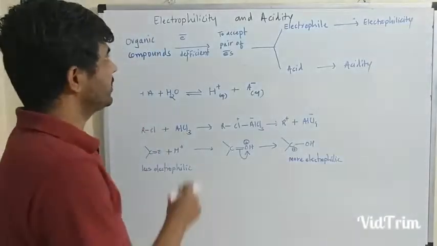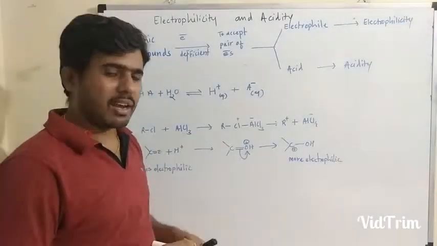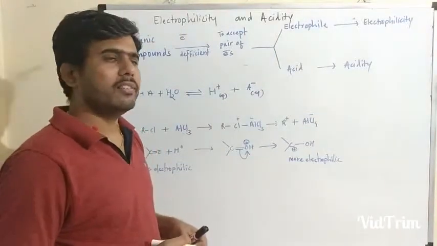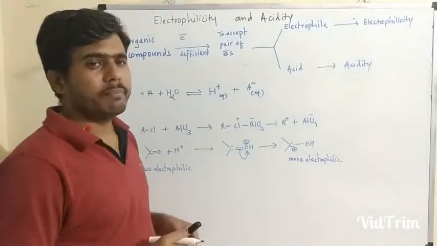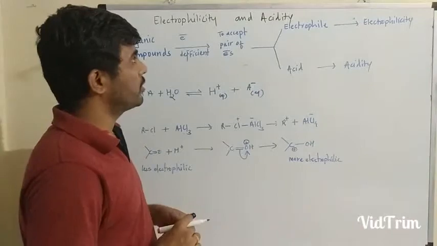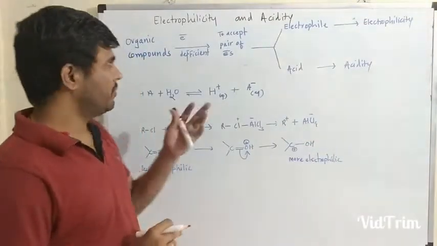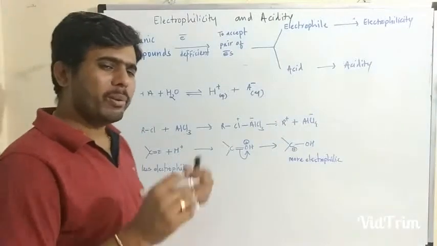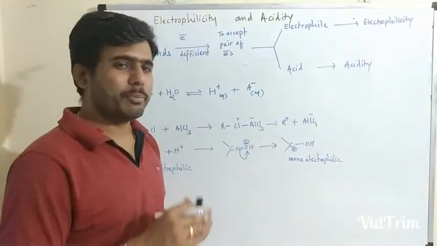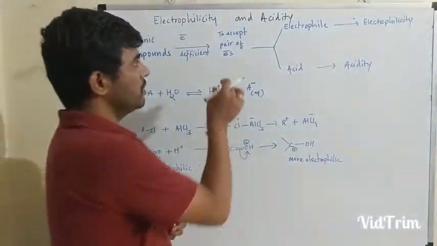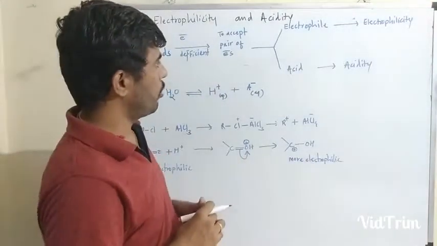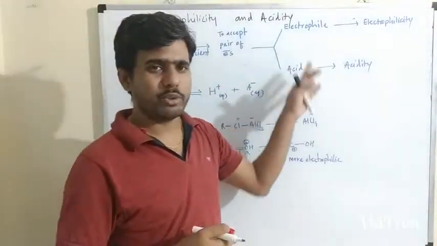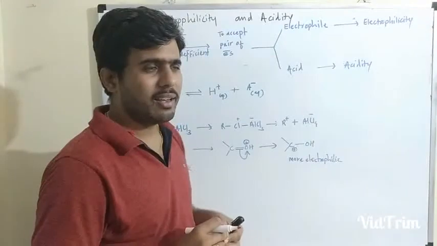The next topic is electrophilicity and acidity. As earlier we saw nucleophilicity and basicity, similarly, we can see electrophilicity and acidity. Most of the organic compounds are electron deficient because they have the ability to accept a pair of electrons. On the basis of this, organic molecules are classified into two different types, that is electrophiles and acids.